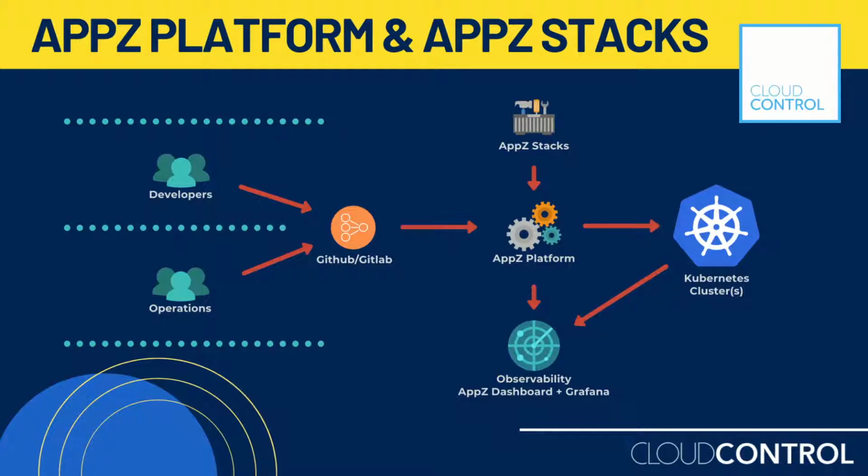Let me quickly walk you through. They simply check in the code to Git, and either through webhooks or what you call the Git polling mechanism, their code gets picked up and merged with what we call the AppG stacks, let's call them the application's basic pod.